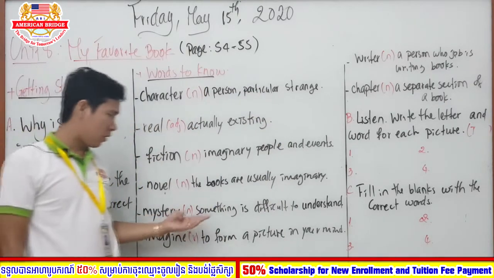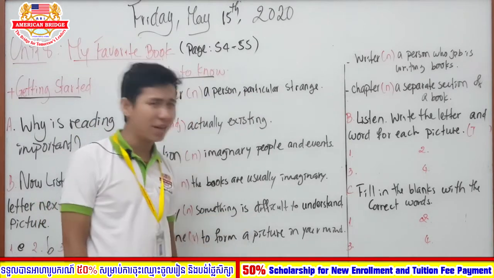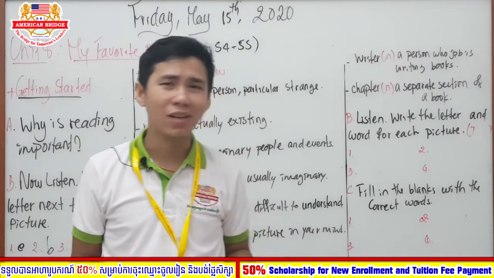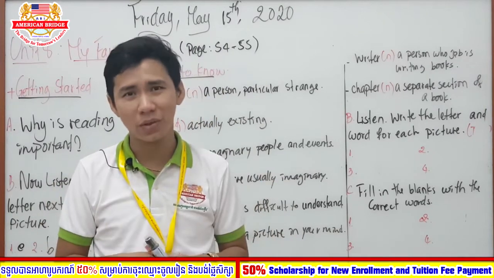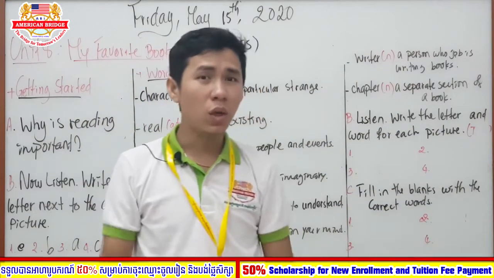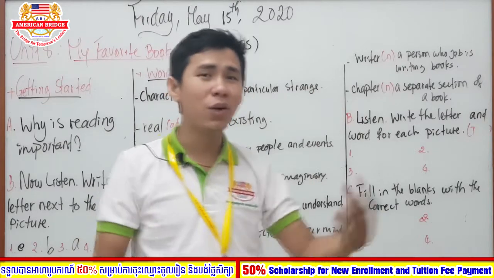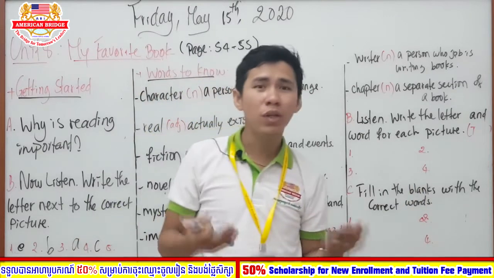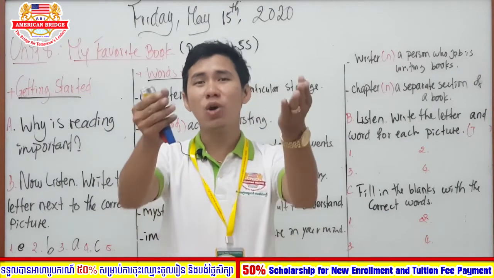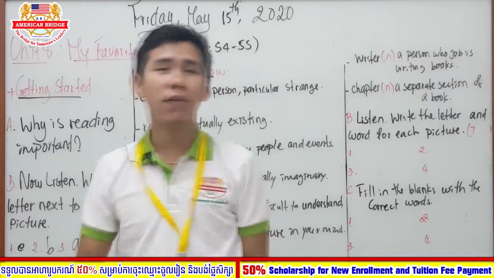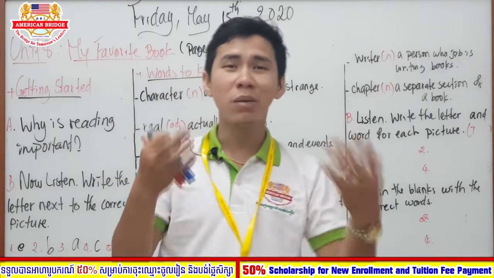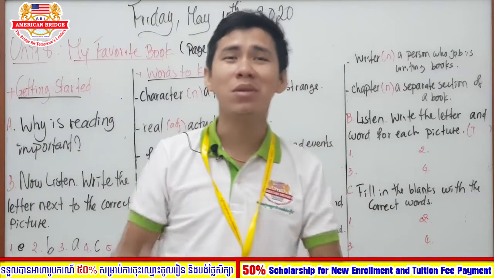Mystery. Noun, something that is difficult to understand. Why? It is something that is really difficult for you to understand. Not only you, but also the teacher does not understand as well, right? So if we have something mysterious there, when we go there, if we are doing the wrong thing, we do not know what happened. Okay? So it's a mystery. And maybe you know a story of a mountain or a story of an island. Okay? But you keep it as a secret. So you keep it in mind, you don't want to tell anyone. So it is your mystery thing, a story.